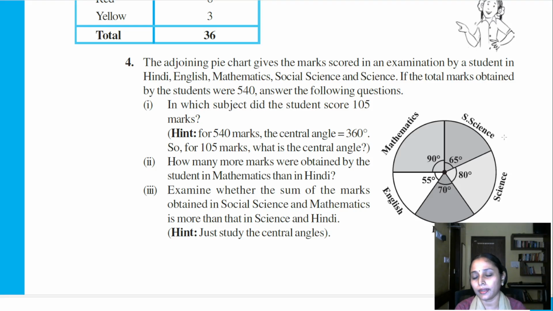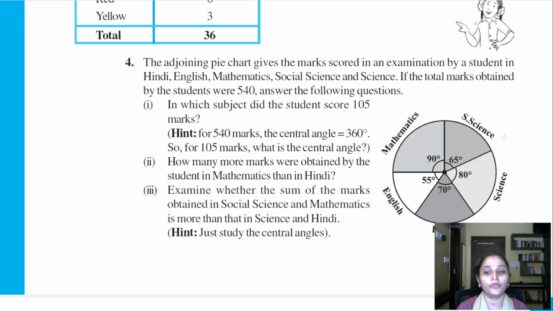We know that the central angles are given to us, right? The central angles corresponding to each subject is known to us, and we also know the total number of marks scored. Now that you know the central angle, can you find the individual marks? Because they are asking, all the three questions are regarding the marks in one of these five subjects, right? So you need those marks to answer these questions.